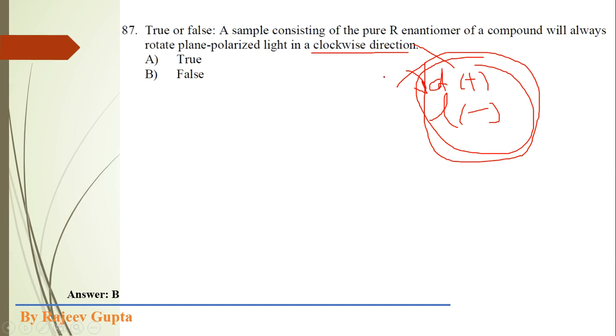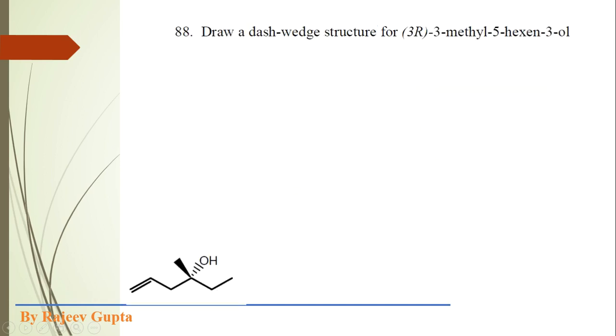It is a false statement, because this R enantiomer could be D or it could be L. That depends on the nature of the substance, that depends on the practical data. So this D and L we get practically only. There is no relation between R and D/L, or S and D/L. So our correct option is option B, meaning this statement is absolutely false. Now next question.